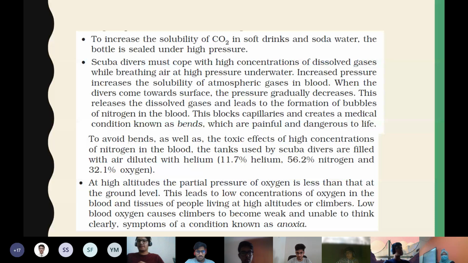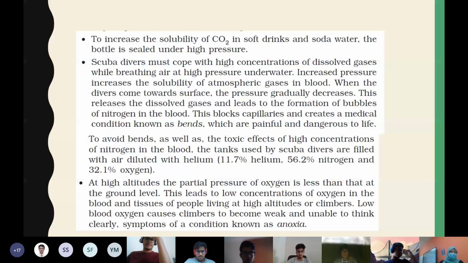When scuba divers go underwater, they deal with high concentrations of dissolved gas. When they come towards the surface, the pressure gradually decreases. So this releases the dissolved gases and leads to the formation of bubbles of nitrogen in the blood. Due to this, it creates blockage in the capillaries and creates a medical condition called bends.